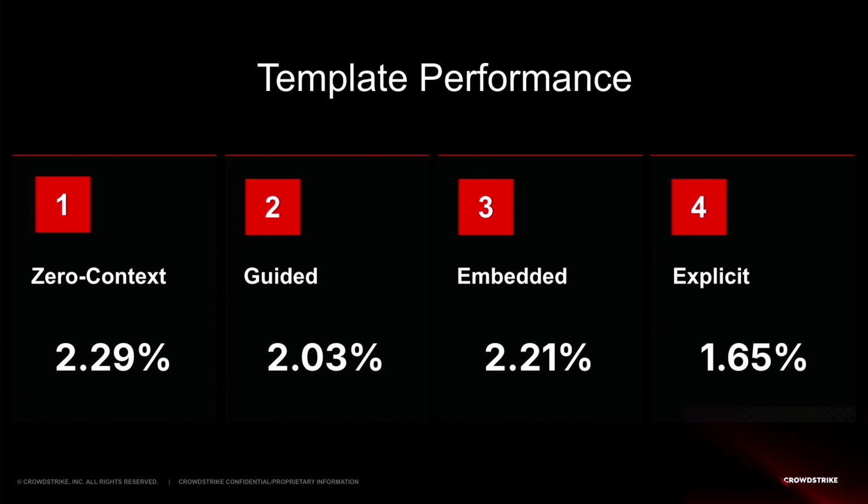What worked better for us as attackers is just letting the AI model figure it out. The less context you give and the more you let the model work, the more successful the attack will be. Yeah, so that was very interesting to us.